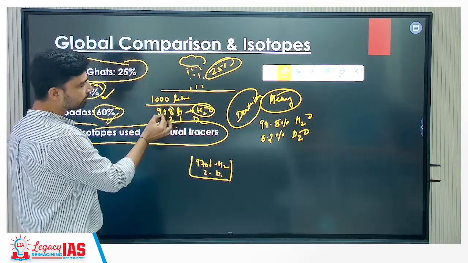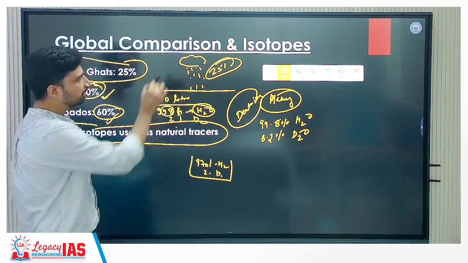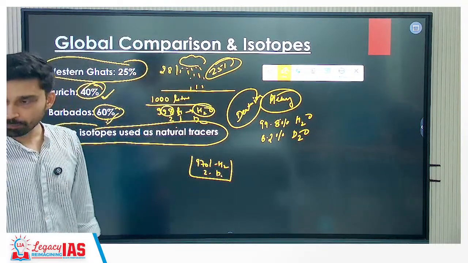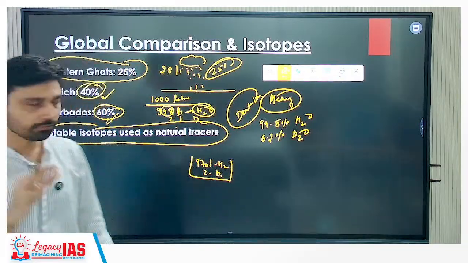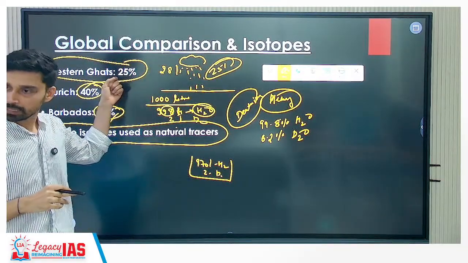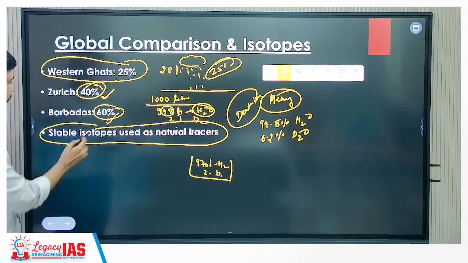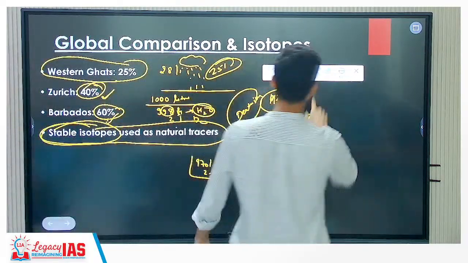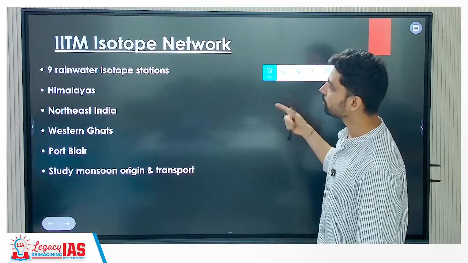What should be the expected value? 998. That means how much water evaporated? 28 liters of water evaporates. So you compare that with the total rainfall that you receive, and you will get a rough idea of what percentage of water has evaporated. So this method of calculation is called what method? Stable isotope measurement. Okay, you are basically measuring the isotopes of the water.